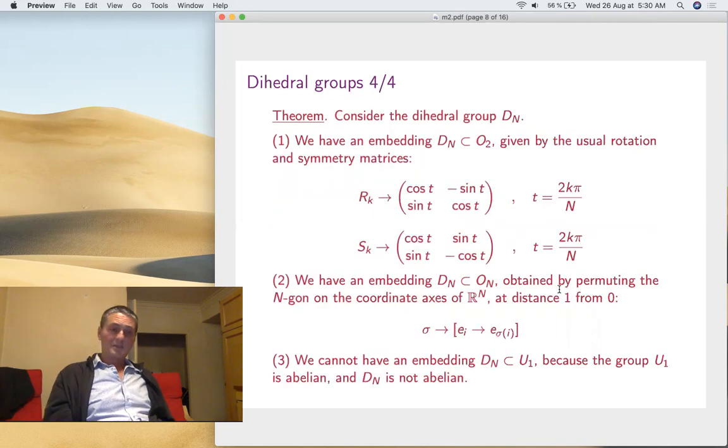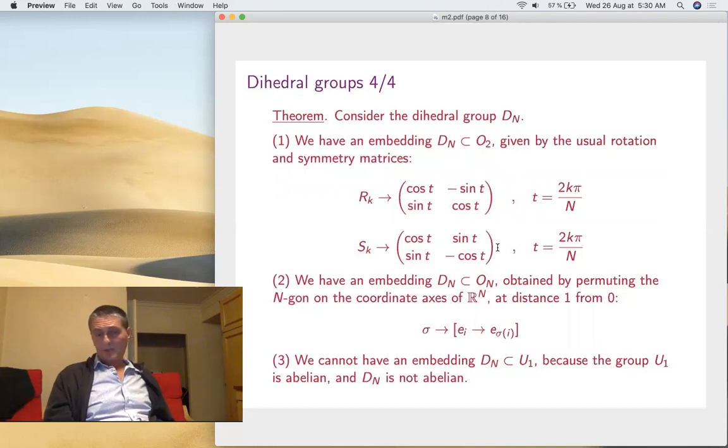Now, regarding embeddings of the dihedral group, once again, this happens in the plane, right? So here's your embedding. The k rotations are these rotations that we had before for the cyclic groups. And the symmetries with respect to these axes, ordered like this, zeroth, first, second, and so on, are given by this formula. These are formulas that you know, right?